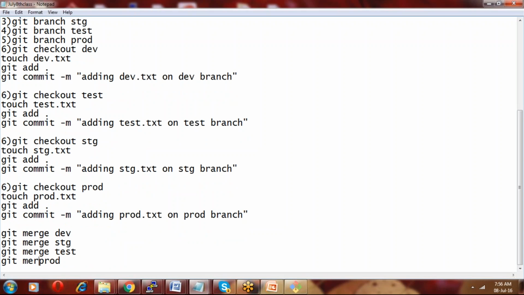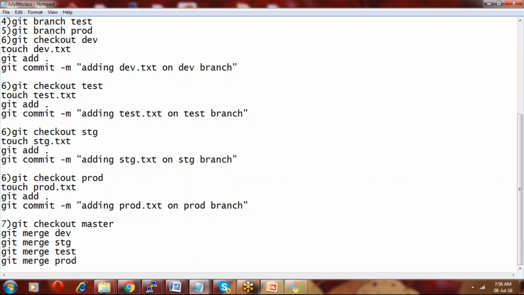So git merge prod, git merge stage, dev, stage, and prod. Before that we have to move with git checkout master. So git checkout master, and then we can do all the git merges. Let us say 7th point.